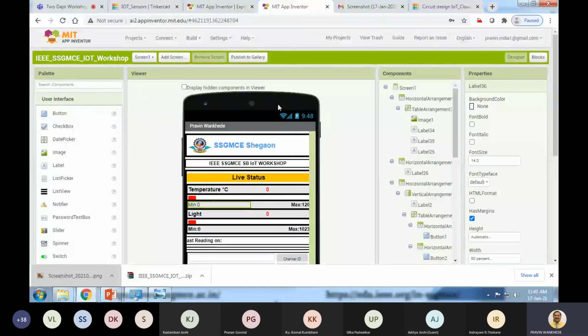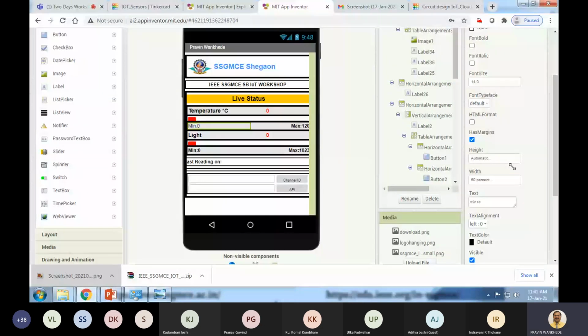Then there is a viewer showing how your app will look on a mobile. You can change the properties of the components in the properties window.